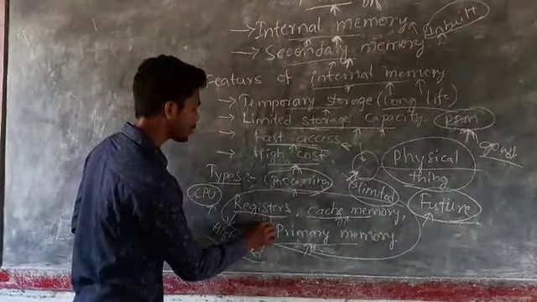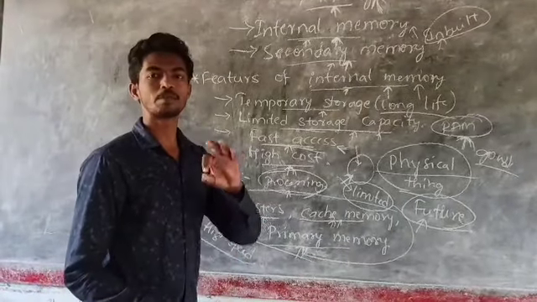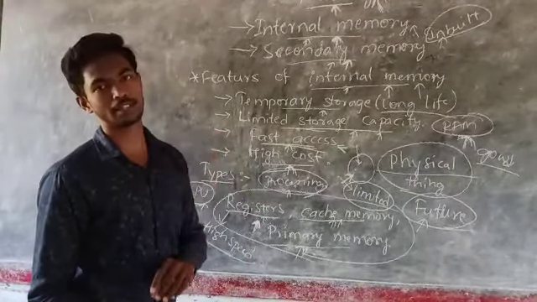So the CPU directly connects with the registers, and these registers are made up of transistors and capacitors.